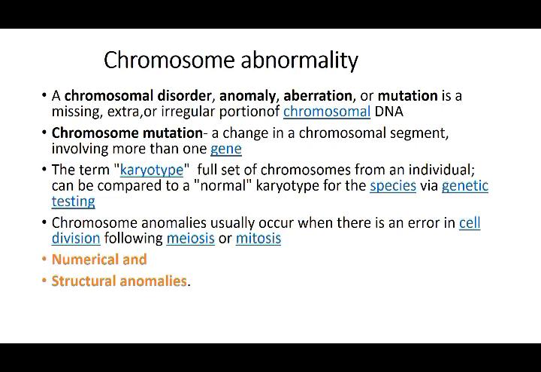Then the anomalies can occur at any stage, either meiosis or mitosis. So it is in both these phases that this abnormality can occur. This abnormality can be in number and it can be in structure as well. So these are the two basic reasons that the abnormality can be there: either the number of the chromosomes changes or the structure of the chromosome changes.